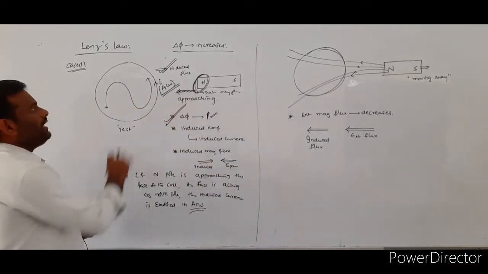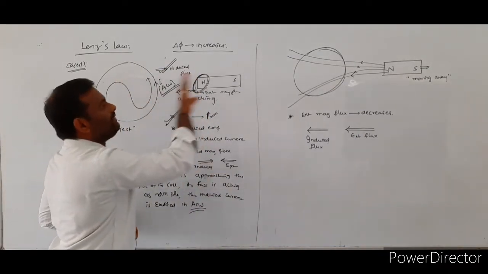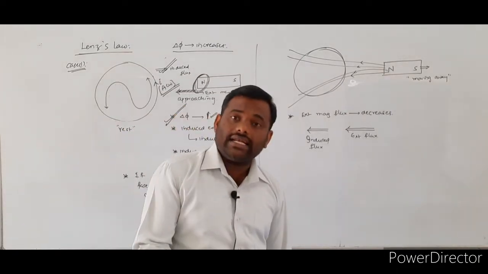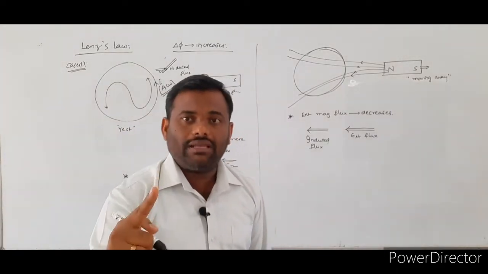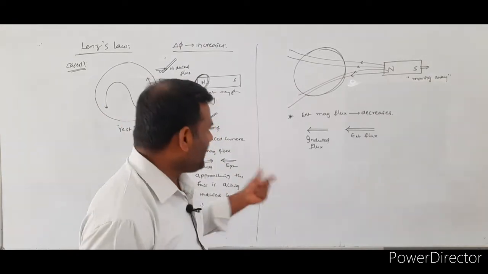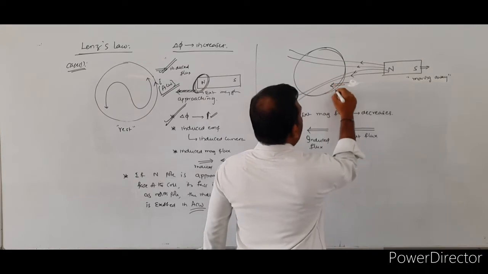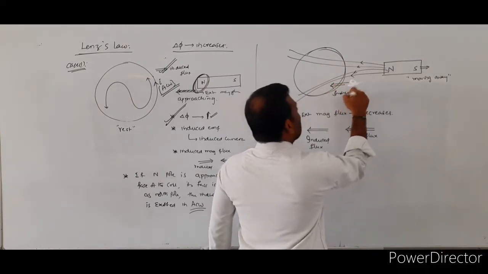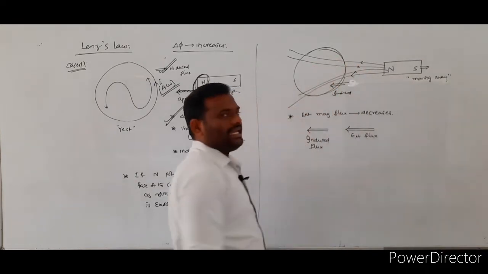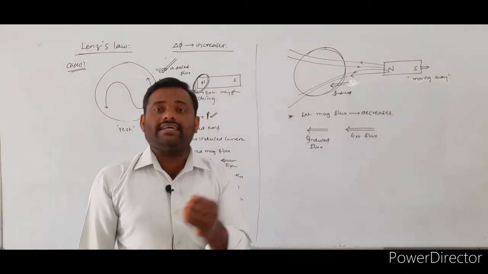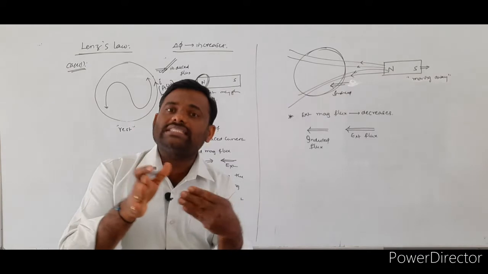Coming to here, if the induced flux were leaving the surface, that face would act as a north pole. But in this case, the induced flux is acting into this surface. The flux is nothing but the number of lines of force entering that surface.